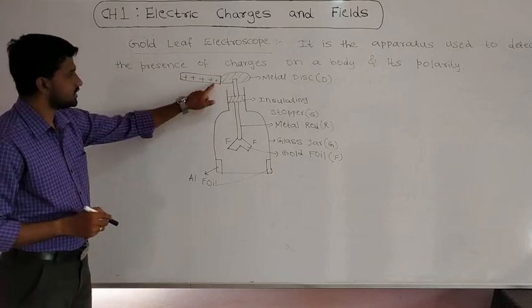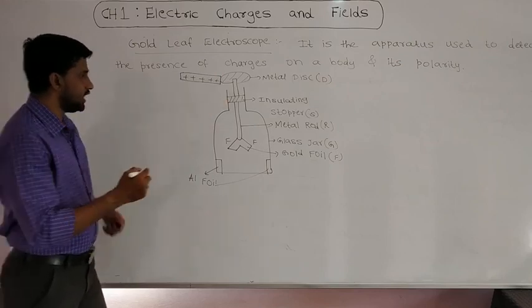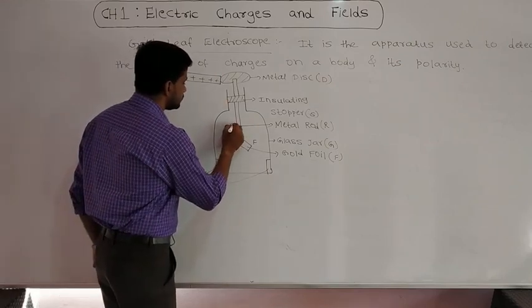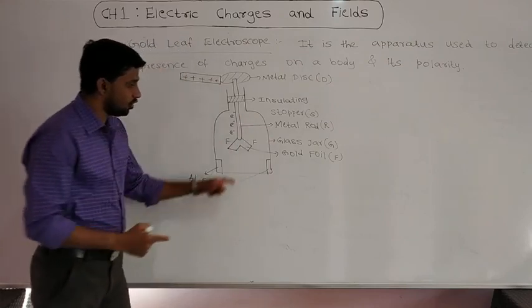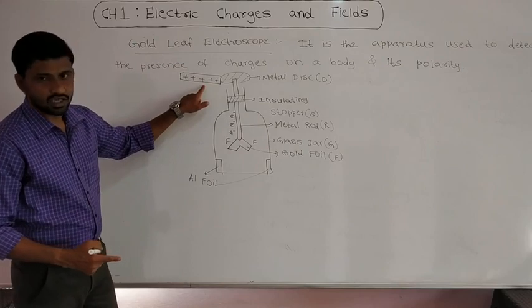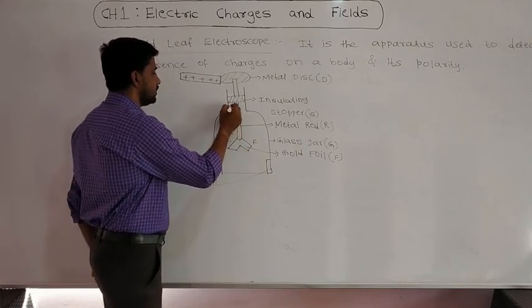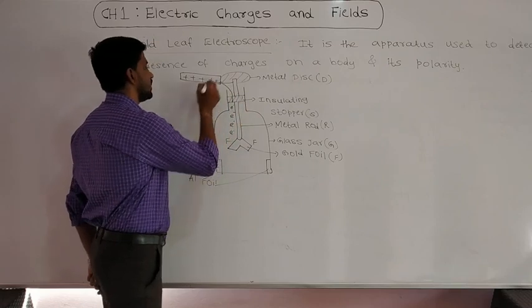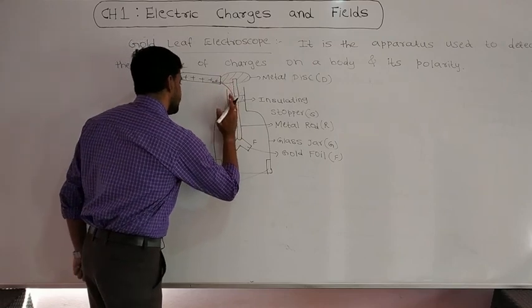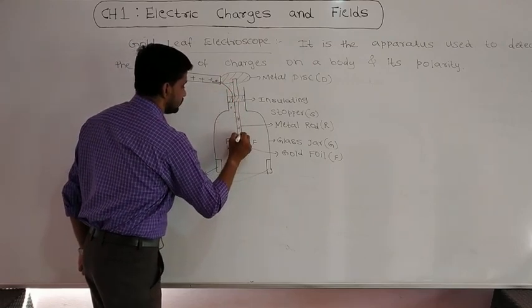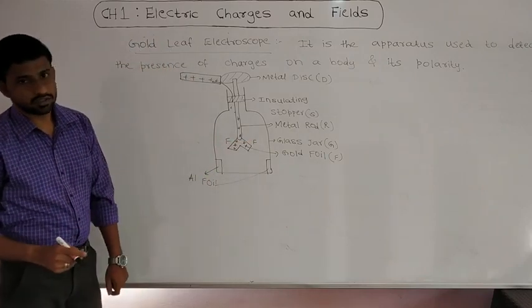Because of touching the charged body with the metal disc, the electrons present in the gold foil and the metal rod will transfer to the charged body. Because of the transfer of these electrons, this metal rod and gold foil become positively charged.